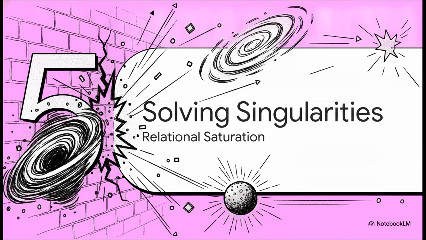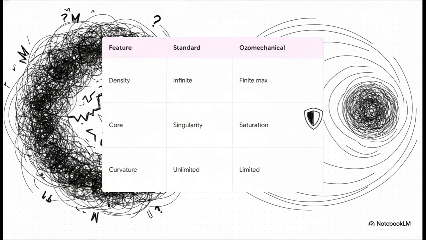Which brings us to part 5, solving singularity's relational saturation. Under standard mathematics, a stellar black hole relies on the assumption of infinite density and unlimited curvature, and that gives us a singularity, a catastrophic breakdown of physical reality where the math just stops working. But the Ozo-Mechanical model completely resolves this long-standing paradox. Because the cosmic fabric has a strictly defined maximum power limit, spatial curvature is mathematically capped by c to the 4th power divided by Gm.